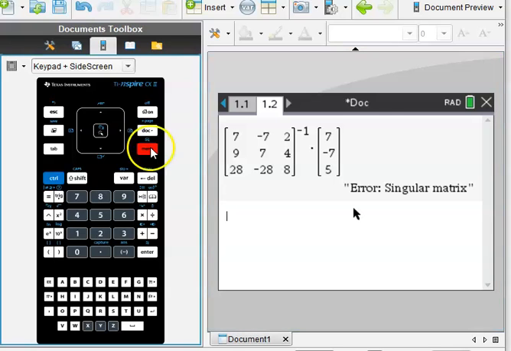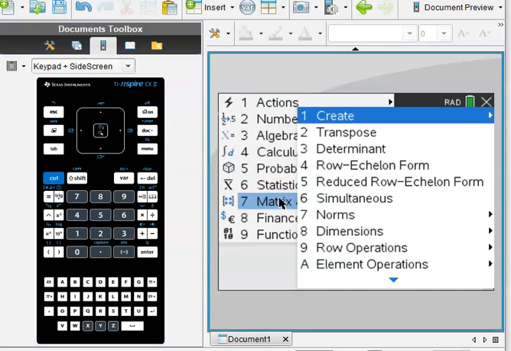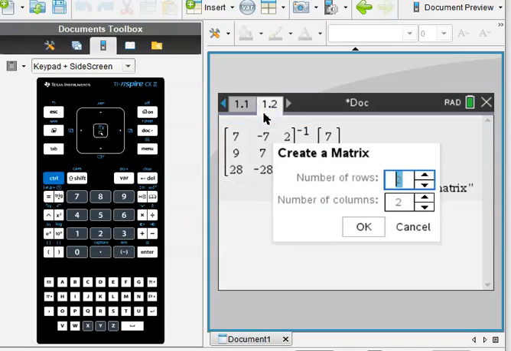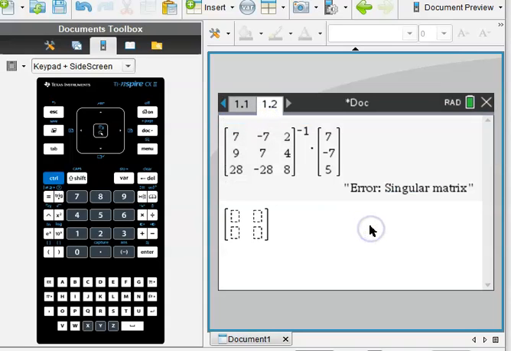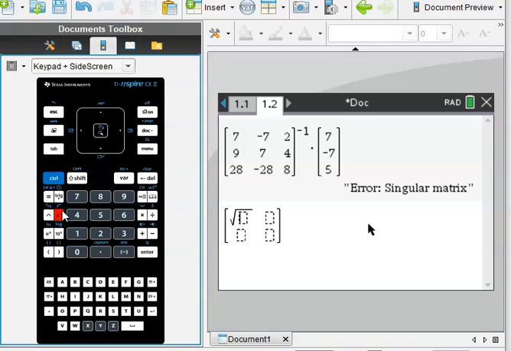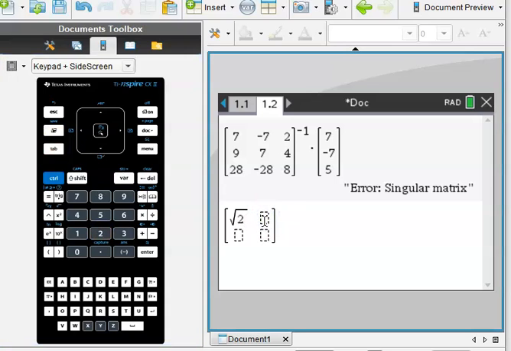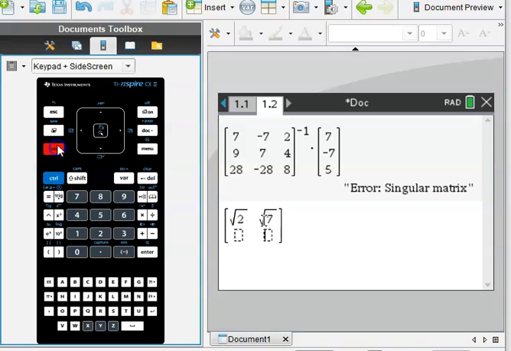So menu, matrix, create a matrix, and this one's 2 rows and 2 columns. And the coefficients were all square roots, so control x squared, square root of 2. And then the next one is square root of 7. And then we had square root of 3.